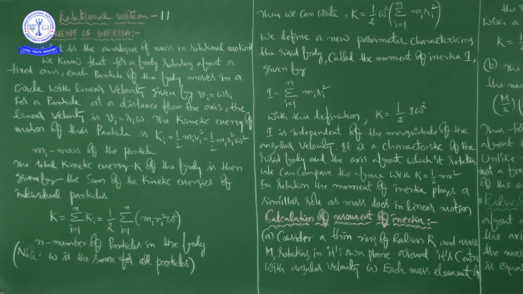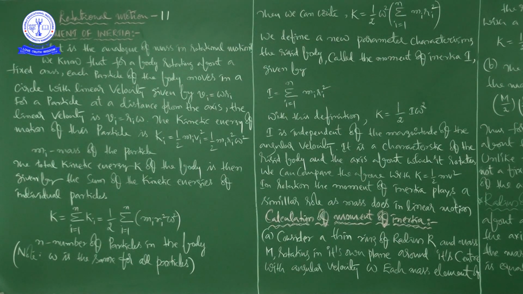So in the case of translational motion, the unwillingness of an object to change its state is what we call inertia. And one more very important thing is mass is the measure of inertia. So this is about translational motion, or translatory motion, or straight line motion. Now we are in the chapter of rotational motion.